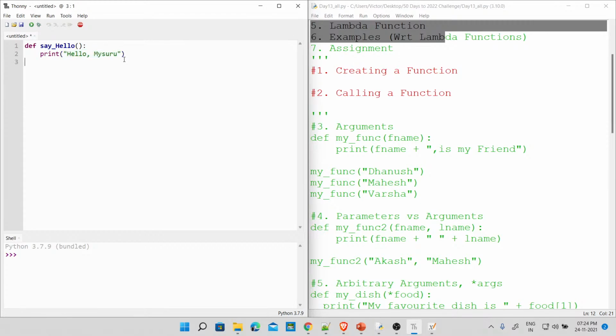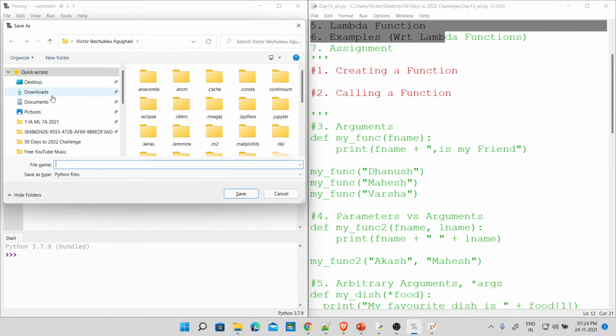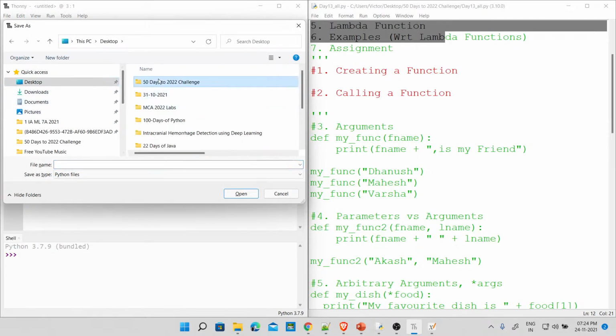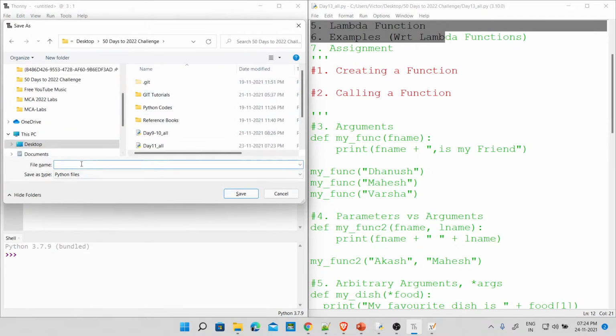Now what I will do, please look at the indentation. I now need to call this, right? I will just say S-A-Y. Okay, before you call, please let's print this. So if I press F5, it will run this. Okay, so it's telling me to save it. I'll go back here on the desktop. I'll call this, maybe, day 13, underscore Thonny. Fine, it's a Python file.